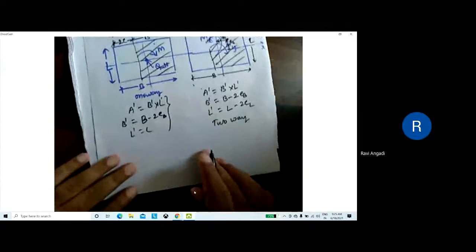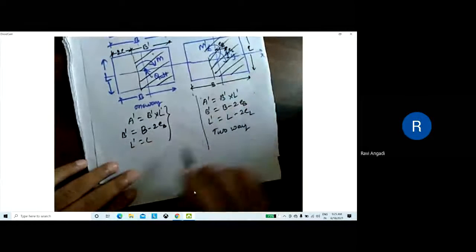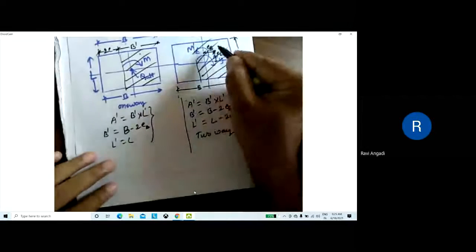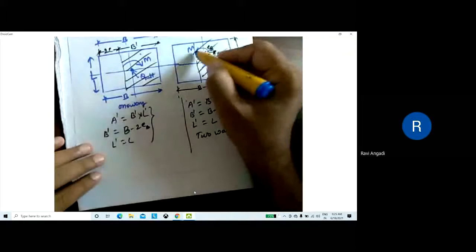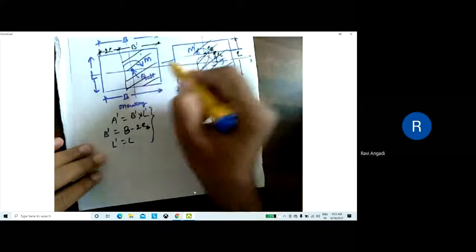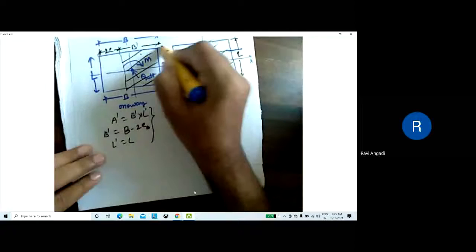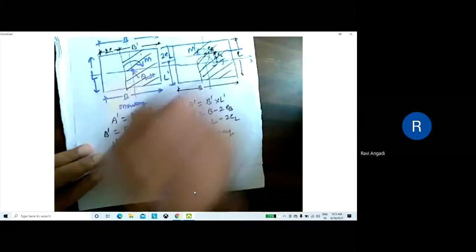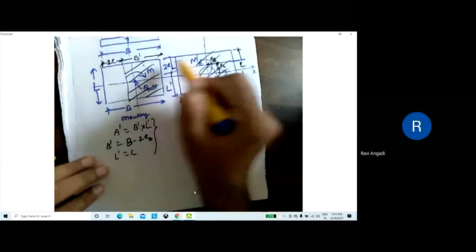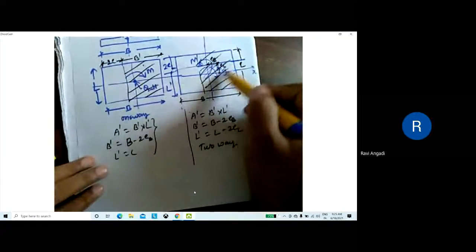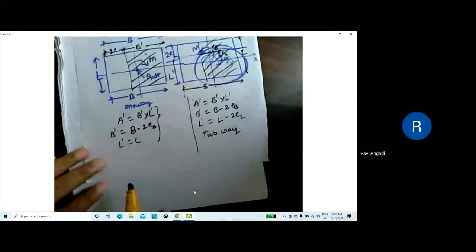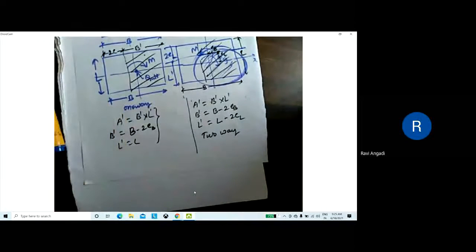So finally, when you are converting B to B dash or L to L dash because of the eccentricity, I mark up to here. I have to take it as L dash, and this will be 2 times EL. Up to here only it is effective. So this much is the area for a two-way. L dash is to be taken as L minus 2 EL.